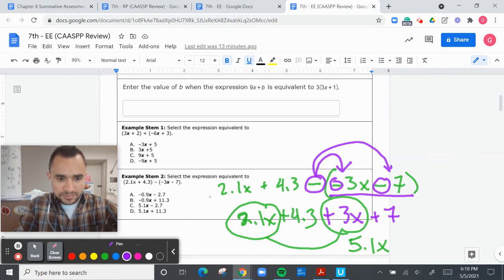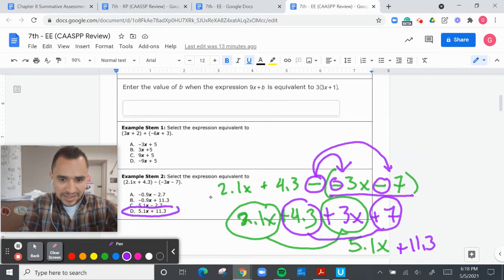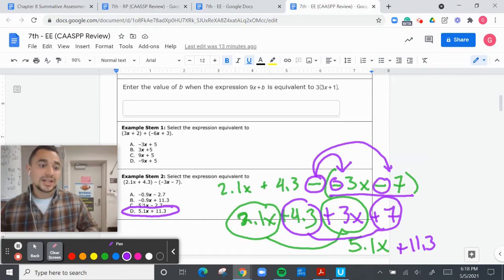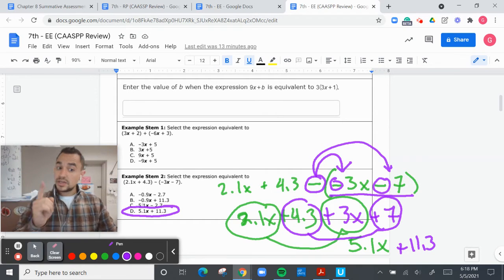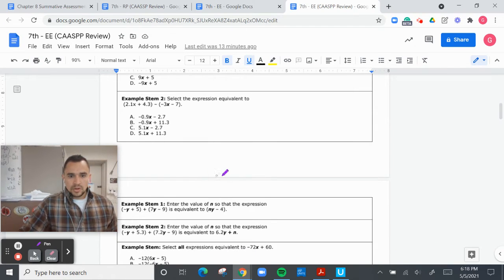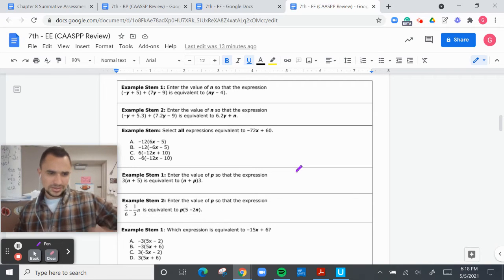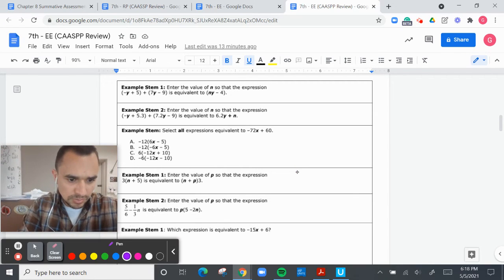But let's go to this one. We have 4.3, which is positive, and 7. So that's going to be plus 11.3. And that is going to be our answer. Positive 5.1x plus 11.3. Moving on to our next problem. All right. Oh, there's a lot of these ones. Okay, let's do some hard ones because you probably can get the easy ones. Let's do some hard ones.